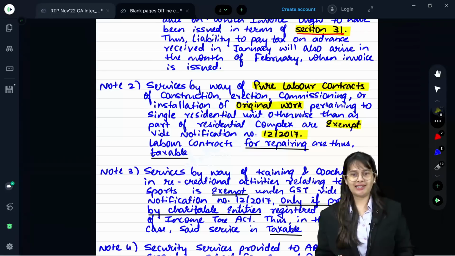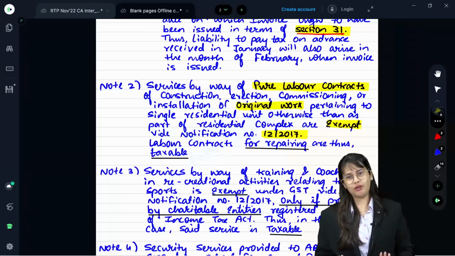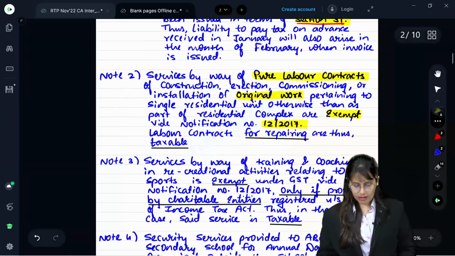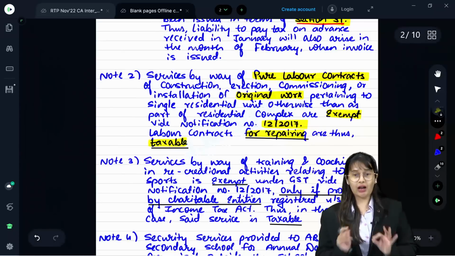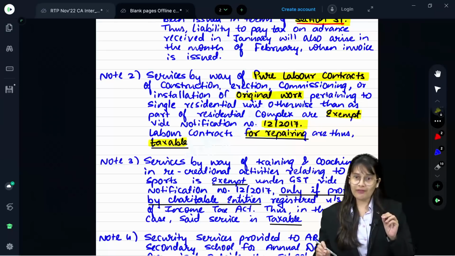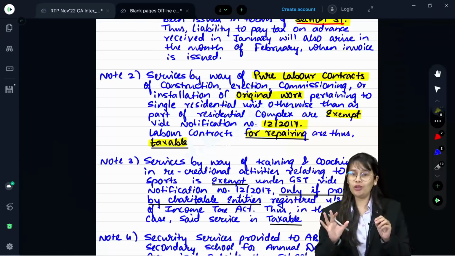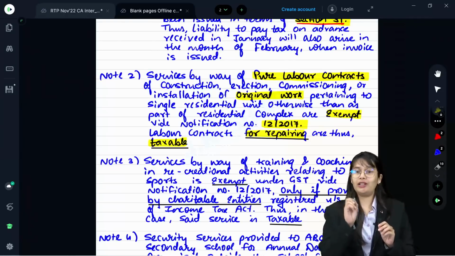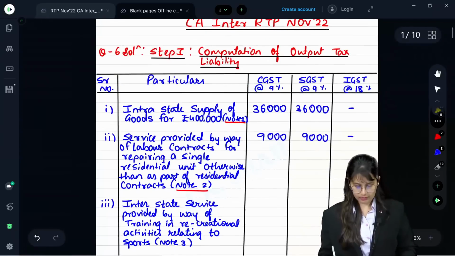When did your CGST Act come into force? 2017. So you only have to remember 12/2017. Labor contracts for repairing are thus taxable. Can you see the underline? In the exam, you will write with only one pen. So please make sure what is your answer and what you are referring to. In notes, you have to underline. If you have written any section, you can underline. Okay. Next.